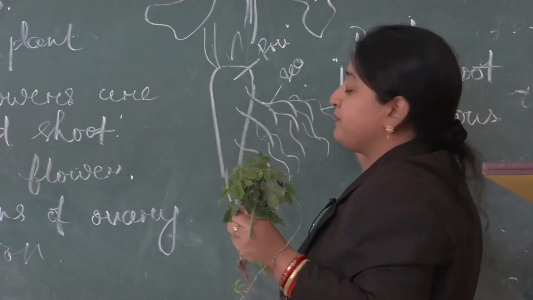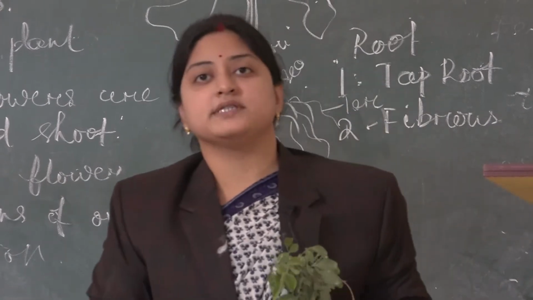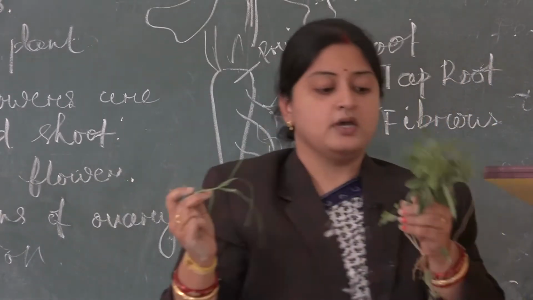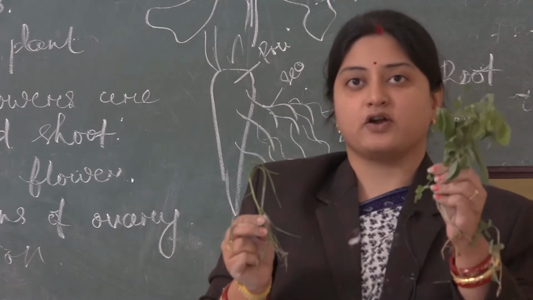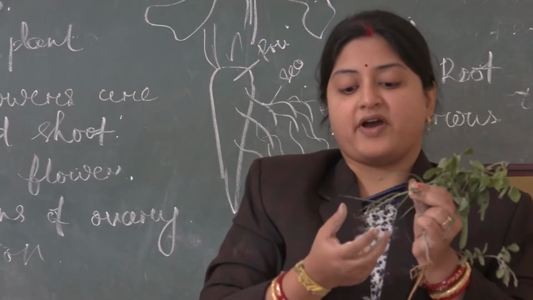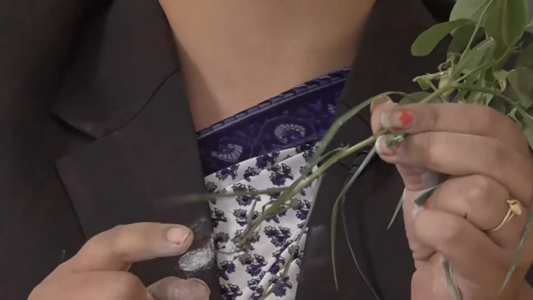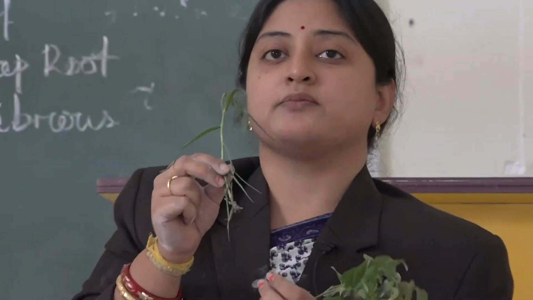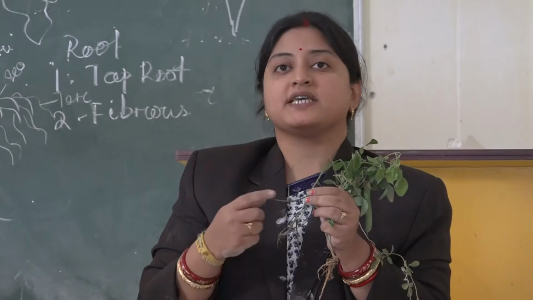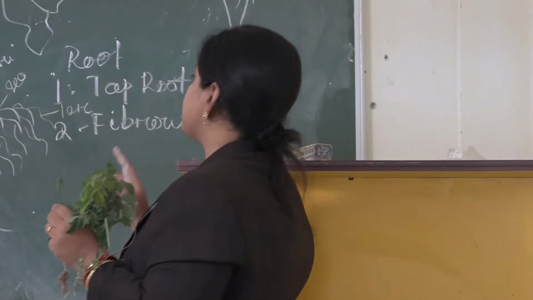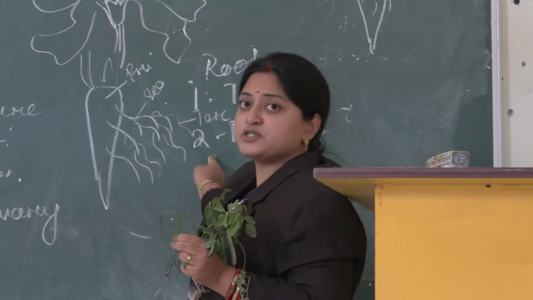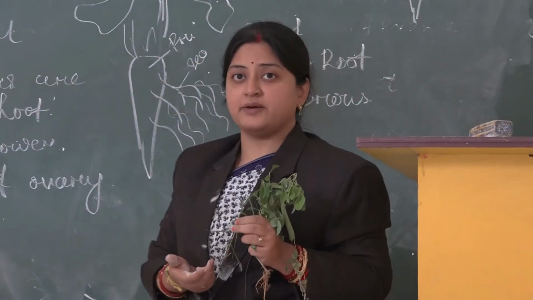And what is a fibrous root? This is the difference between a monocot plant and a dicot plant. In the case of a monocot, fiber-like bunch-shaped roots emerge. All the roots are of the same size. You will observe it in grass and in rice, that is Oryza sativa. You will find these bunch-like structures arising from the stem. All the roots are of the same size. This kind of root is known as a fibrous root because it is fiber-like in appearance.